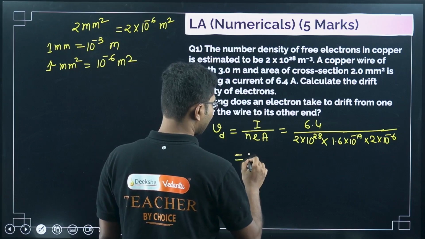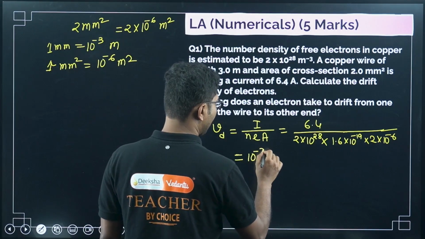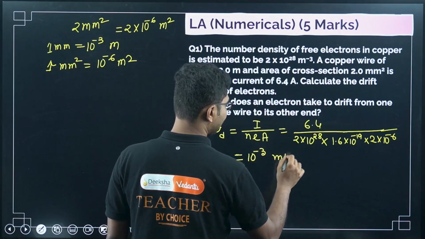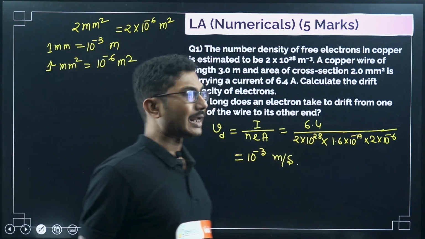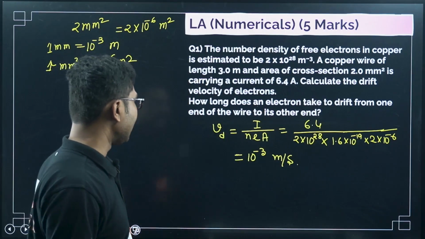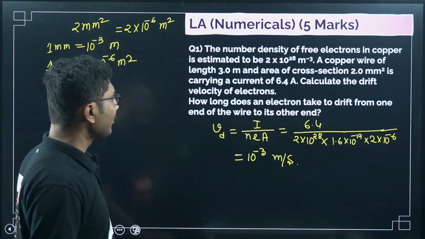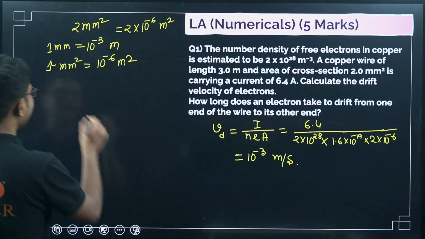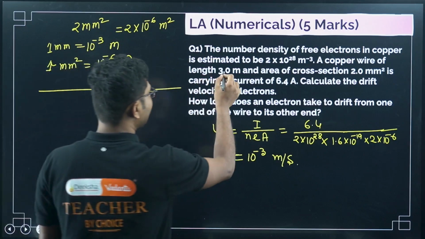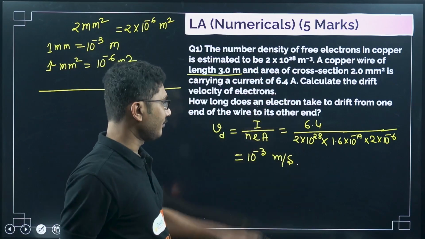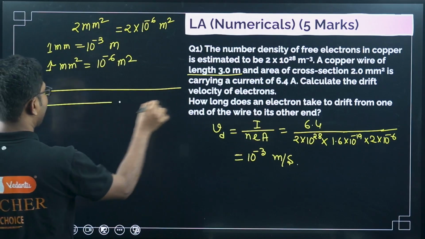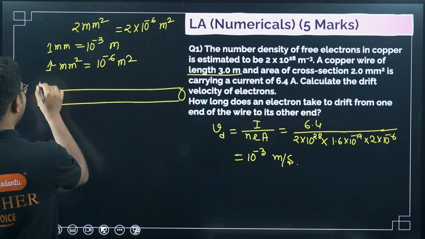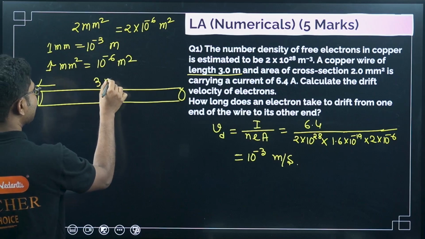If I remember correctly, it will come out to be 10 to the power of minus 3 meter per second. So you can calculate the drift velocity. Then, how long does an electron take to reach? If you see, the length is not used in the formula. Where will it be used? It will be used in the second part. This is the length of the wire, 3 meters.